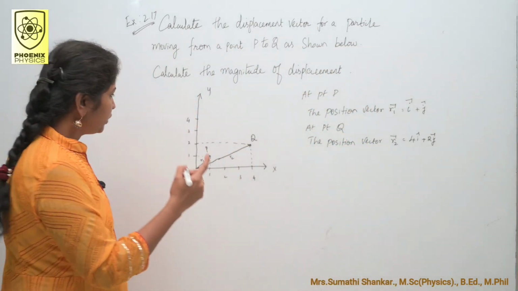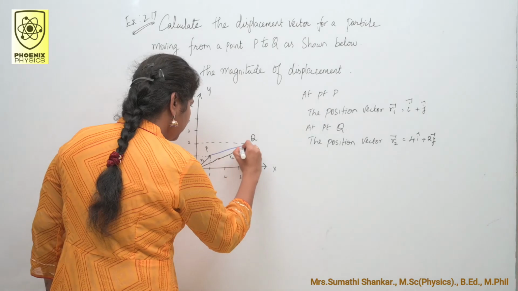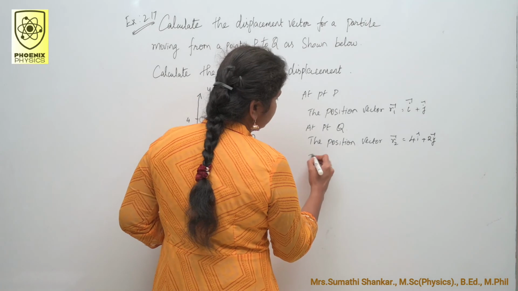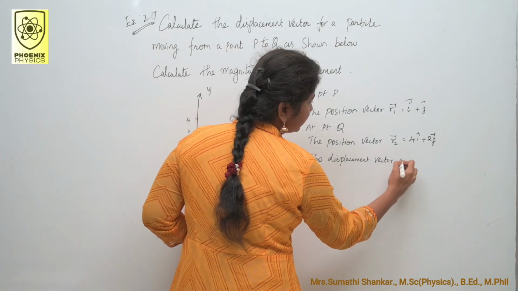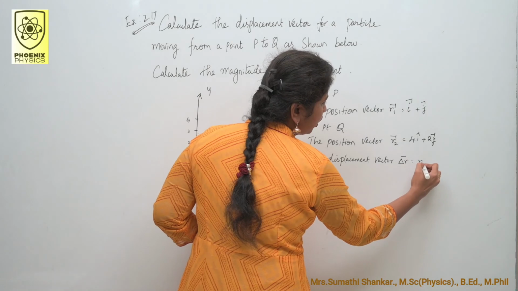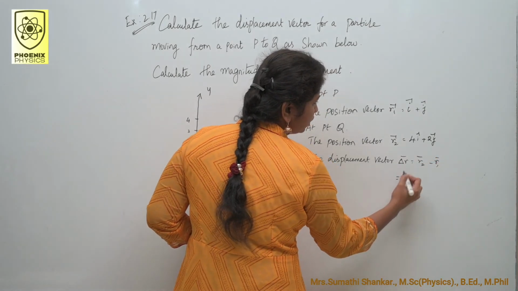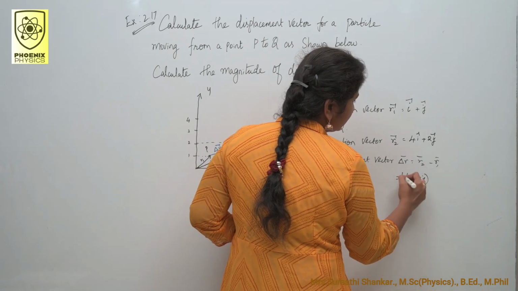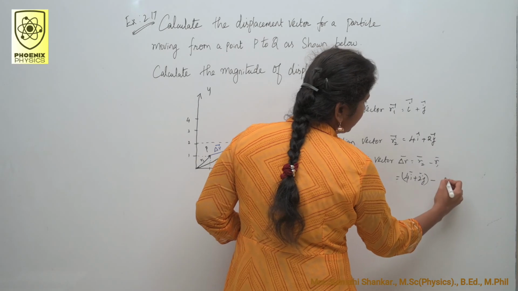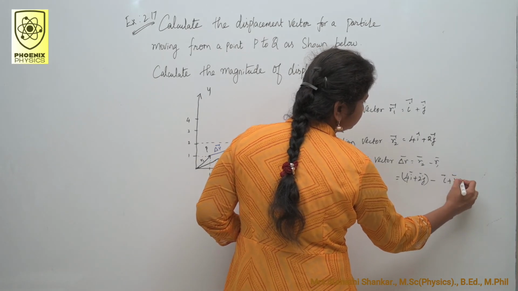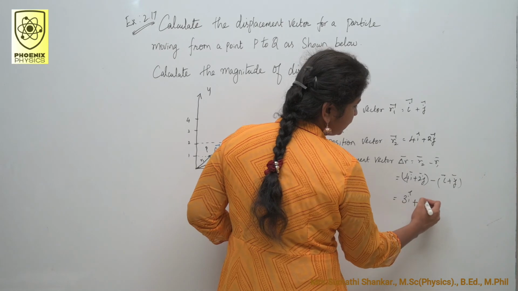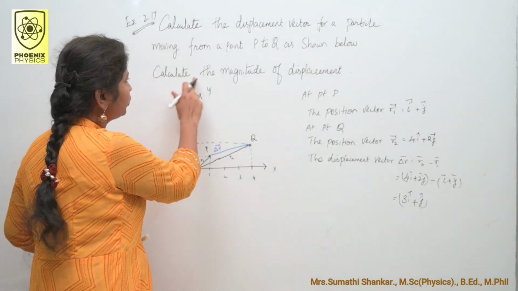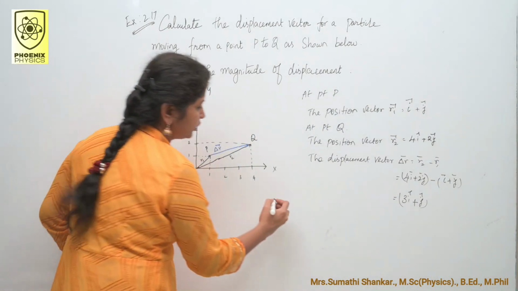Then what about displacement vector? This is my displacement vector, delta R. The displacement vector delta R is equal to R2 minus R1. What is R2 value? 4i plus 2j minus (i plus j) is equal to 3i vector plus j vector. This is your answer.